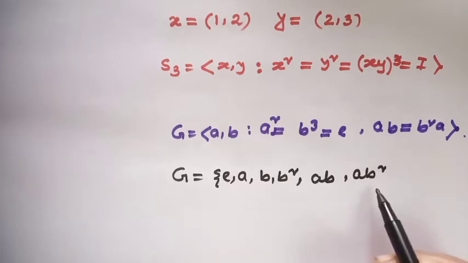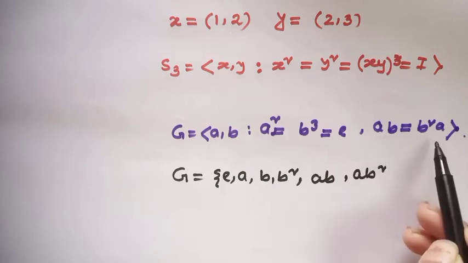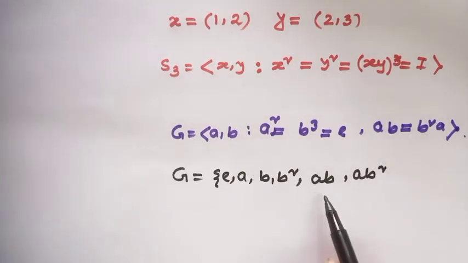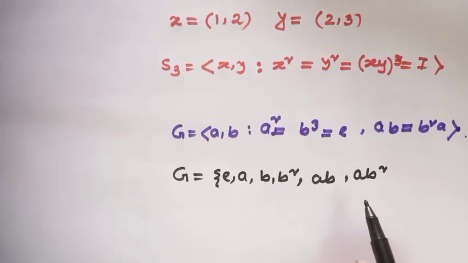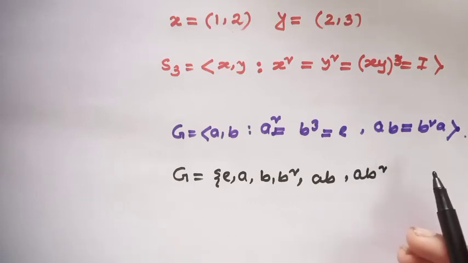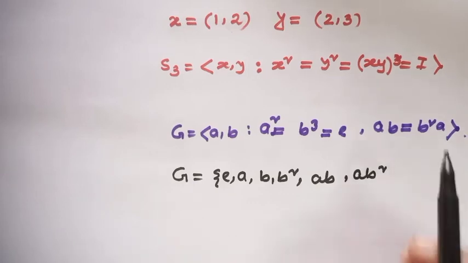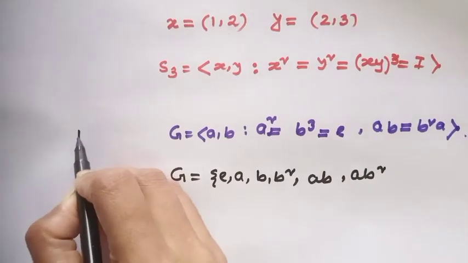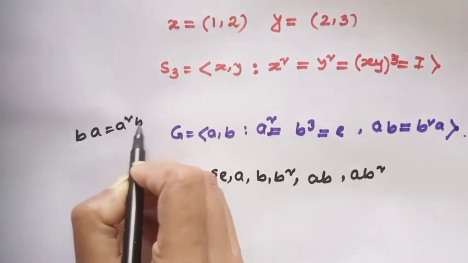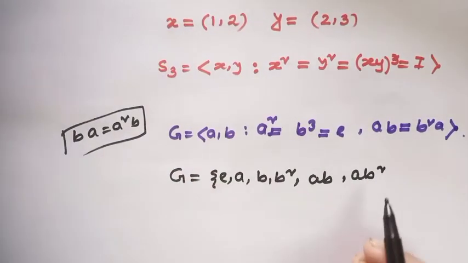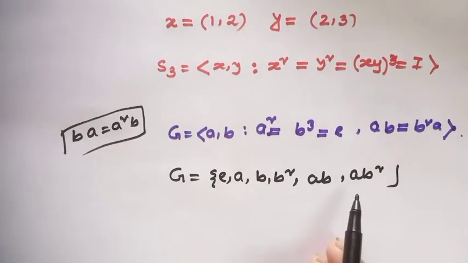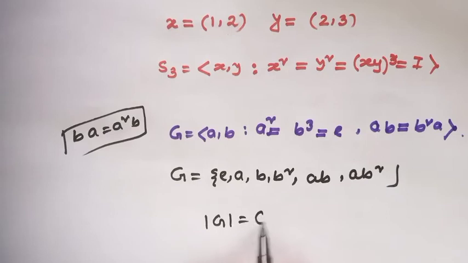It can be B squared A also, but B squared A by this condition is equal to AB. And BA also, but BA equals A squared B by using this condition. Check it. Then that means this group contains only these elements. So, what will be the order of the group? The order of the group will be 6.